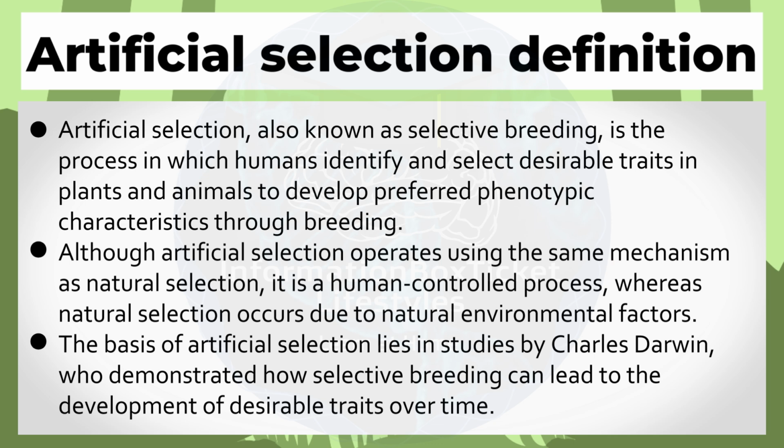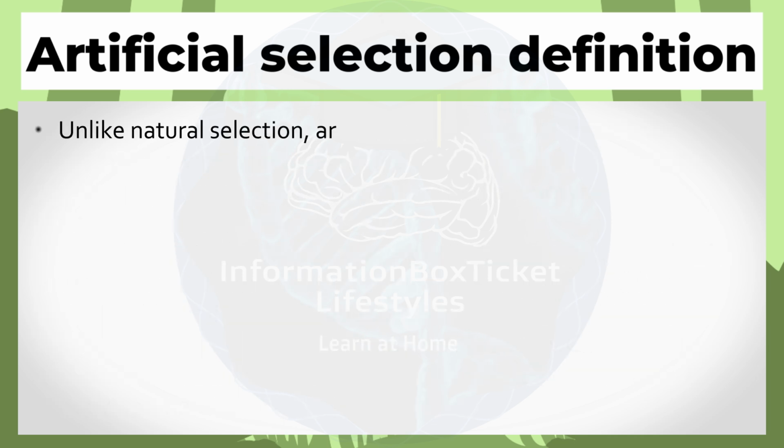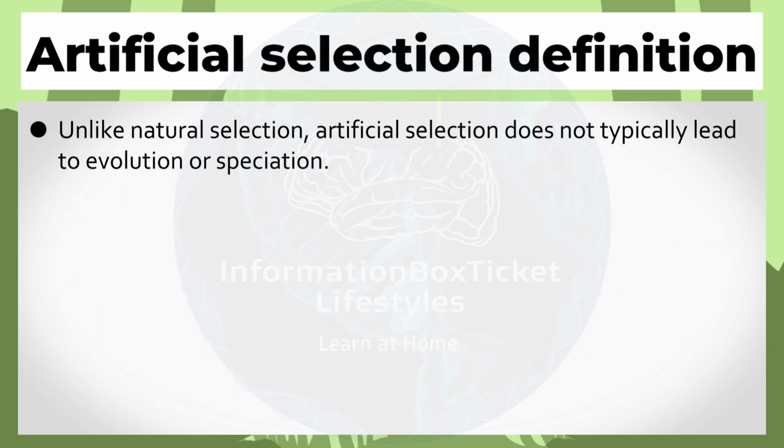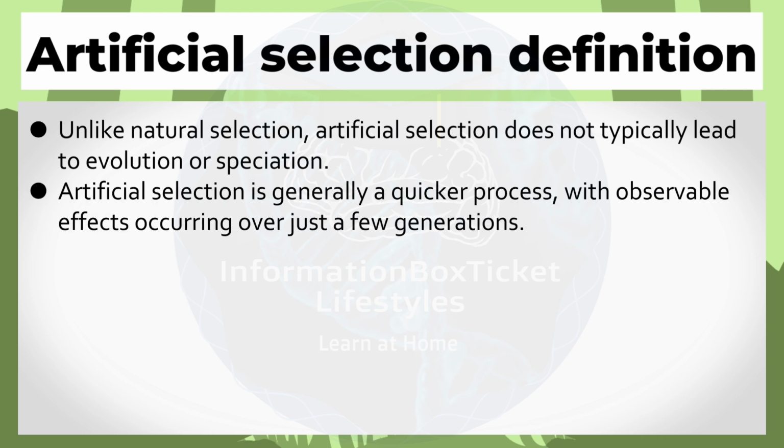The basis of artificial selection lies in studies by Charles Darwin, who demonstrated how selective breeding can lead to the development of desirable traits over time. Unlike natural selection, artificial selection does not typically lead to evolution or speciation. Artificial selection is generally a quicker process, with observable effects occurring over just a few generations.